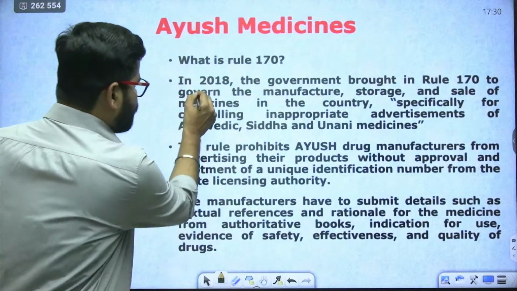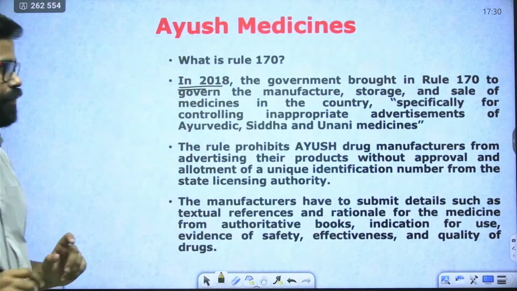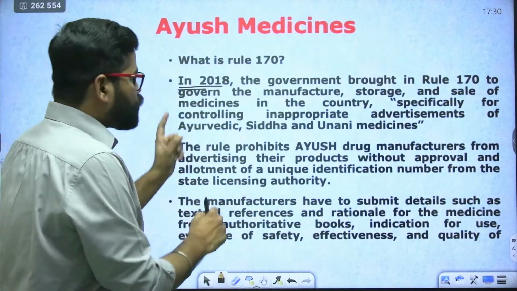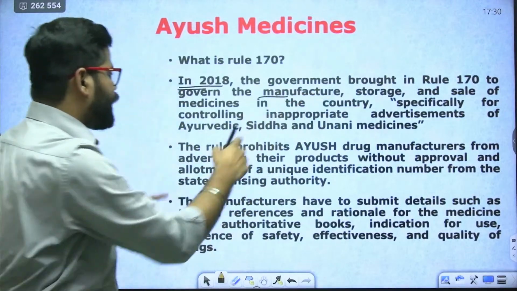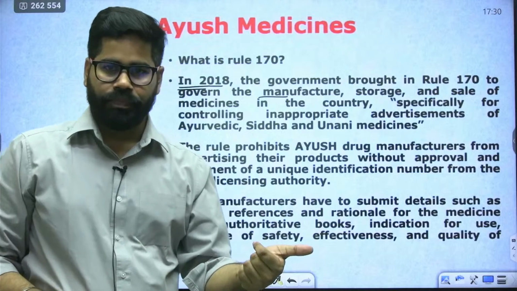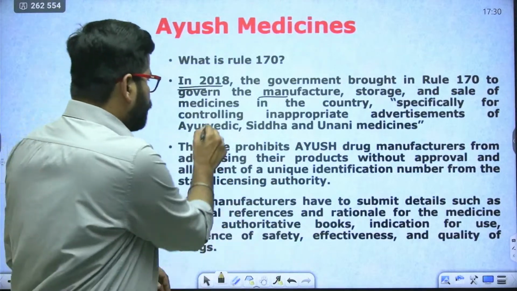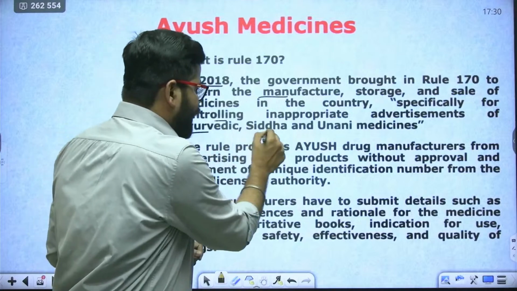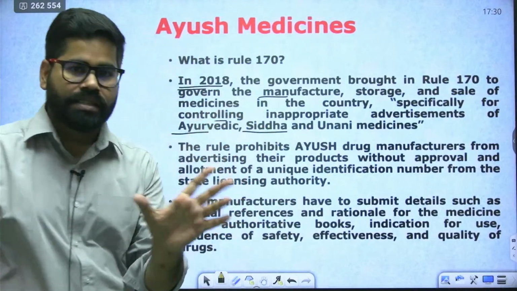It was brought by the government in 2018. The main objective was to govern the manufacture, storage and sale of medicines, especially for controlling inappropriate advertisements of Ayurveda, Siddha and Unani medicines.